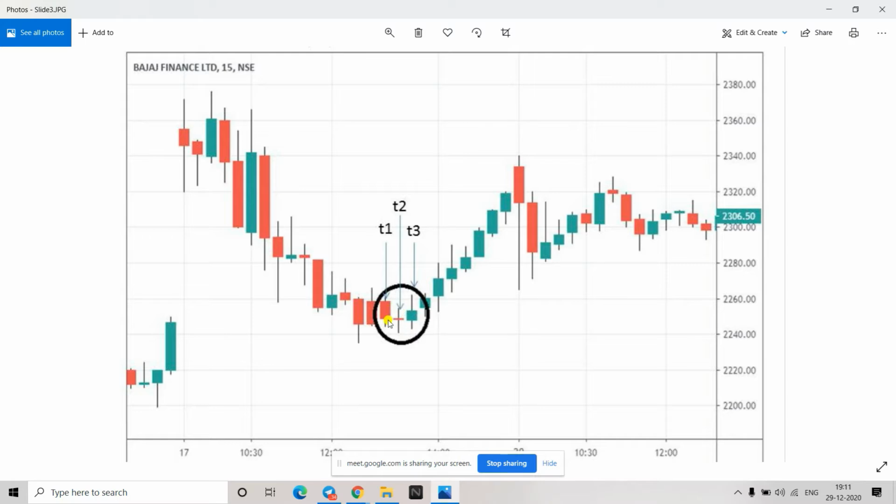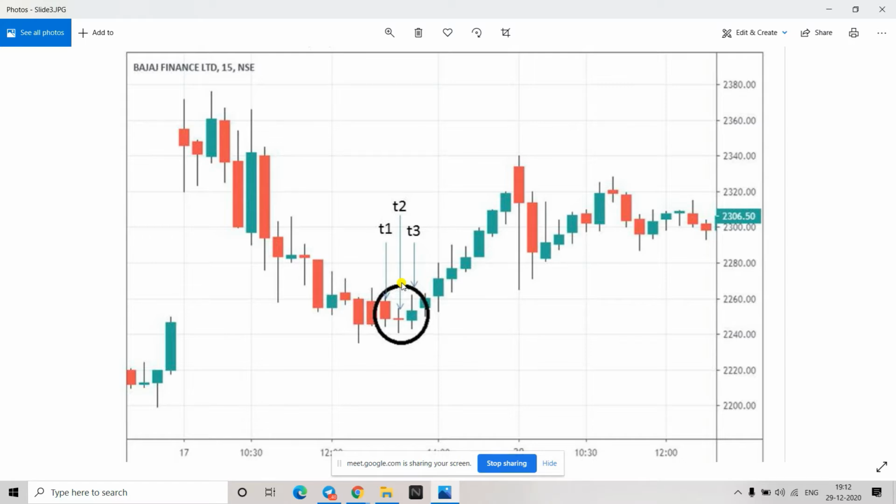So what this indicates is that sellers have exhausted. They are not able to take the price further down. And then when the T3 candle becomes a green candle, that gives us confirmation that some kind of buying has come up. So that is the complete thought process. Once a green candle is formed after a doji, it will create panic in all the people who have sold before, and once they start closing their positions, the price will automatically go up.